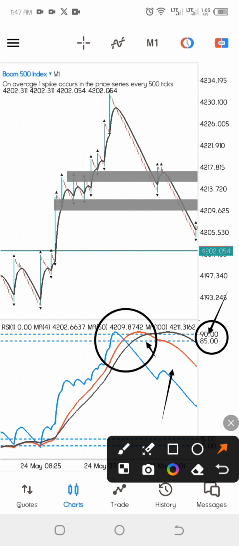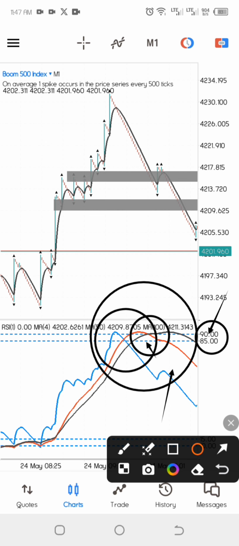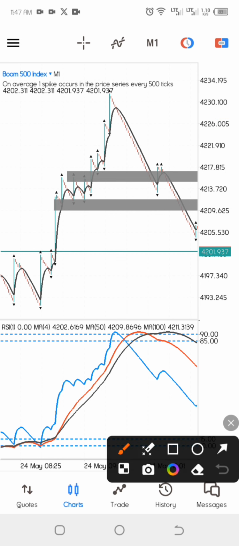After it has crossed below them, we also want to see the red line also cross below the moving average right here. You can clearly see everything at this spot on the chart. After we see that, the next thing we want to focus on is our main chart. When we look into our main chart, what is our expectation? Our expectation should be that we want to see the price break below the moving average. Let me zoom out so you can see it.